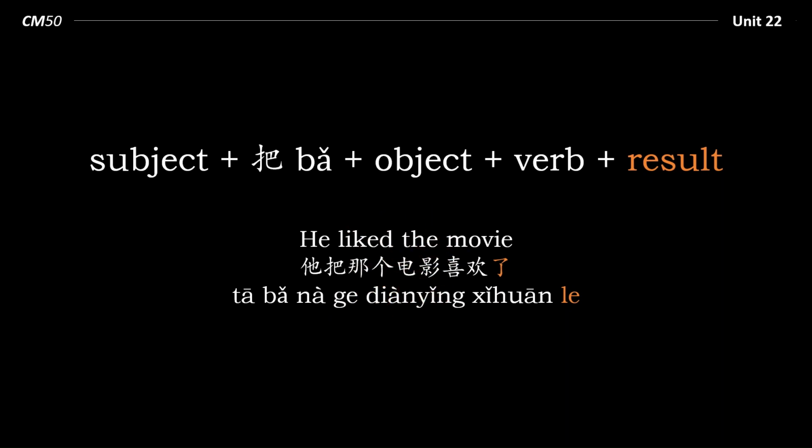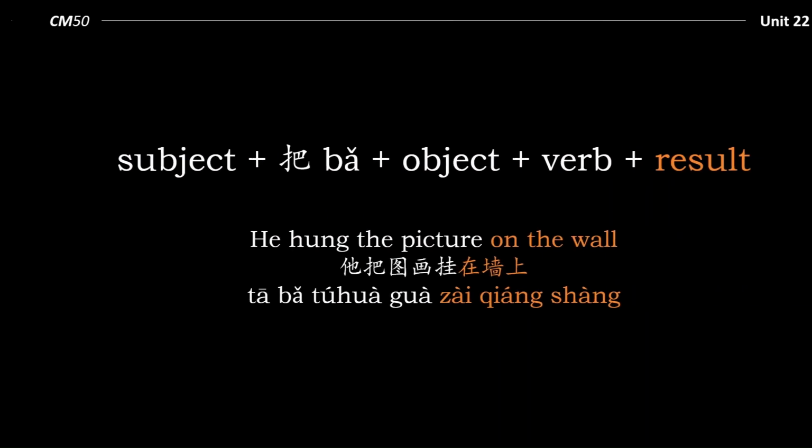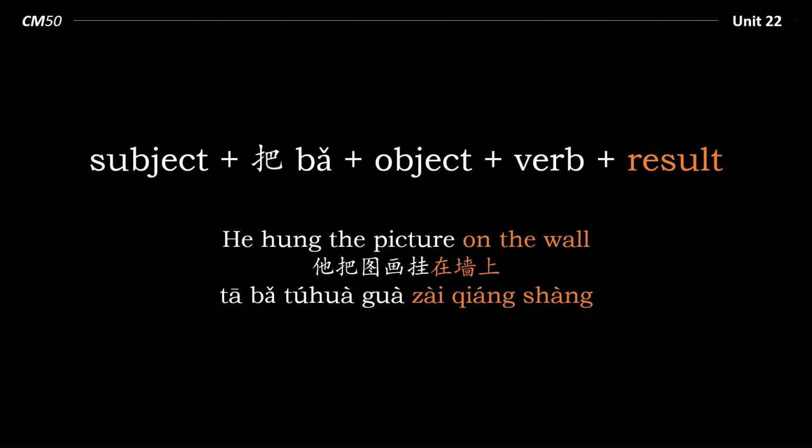Now, why is that? Well, when we go back to this sentence, 他把图画挂在墙上, 挂 actually affected the picture. As an end result of the action 挂, the picture 图画 ended up in a different location.